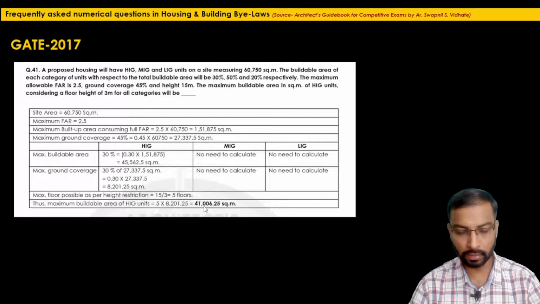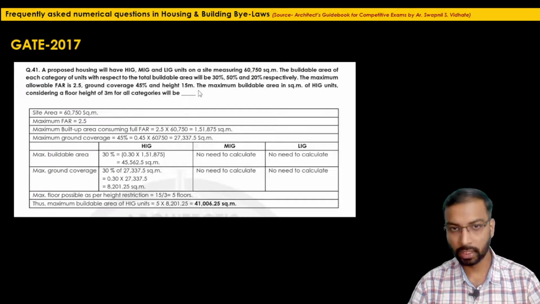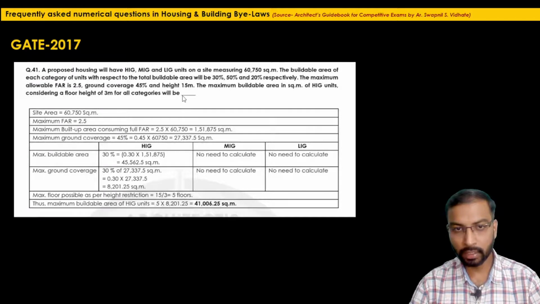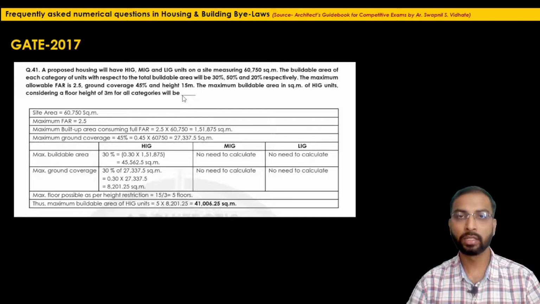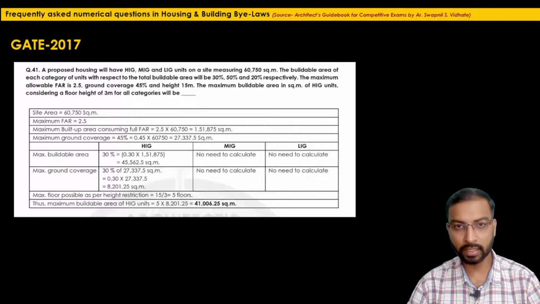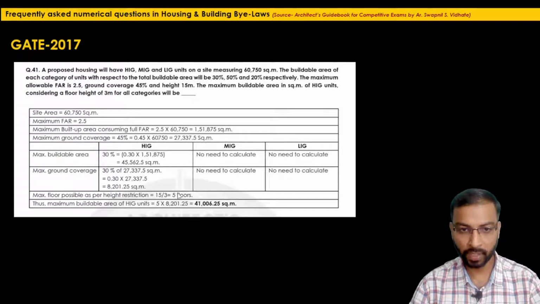So one more thing here, in the next step, the question can be twisted in this way. Suppose this question is asked as a multiple select question: what will be the remaining built up area which you can't achieve in this height restriction?